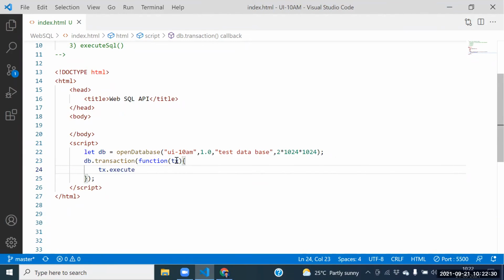How can I execute a query? Execute SQL. I'm not sure about the API. Executed SQL, correct? Yes or no? Execute SQL, correct. How to create one table? Create table, which table? Products table. We need to place it here.